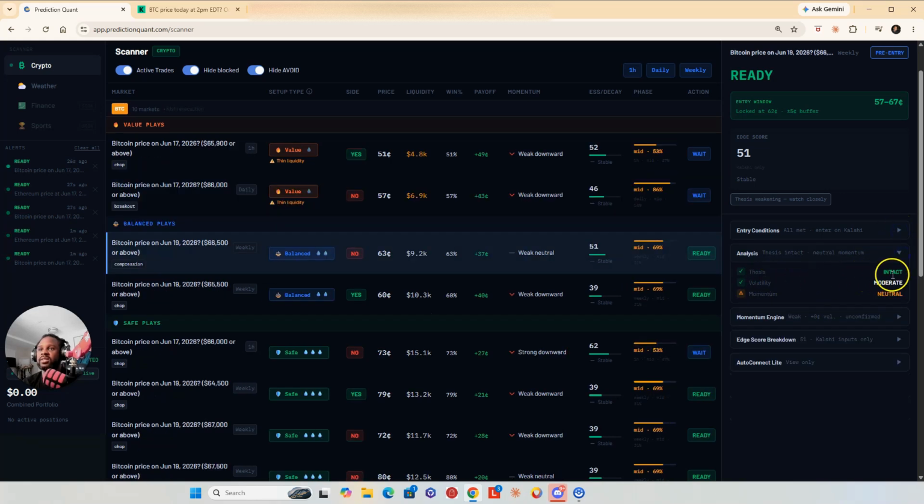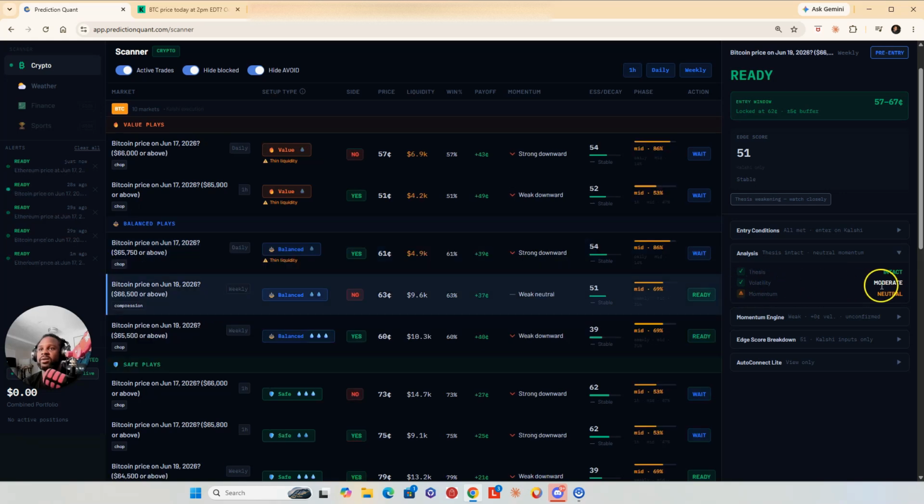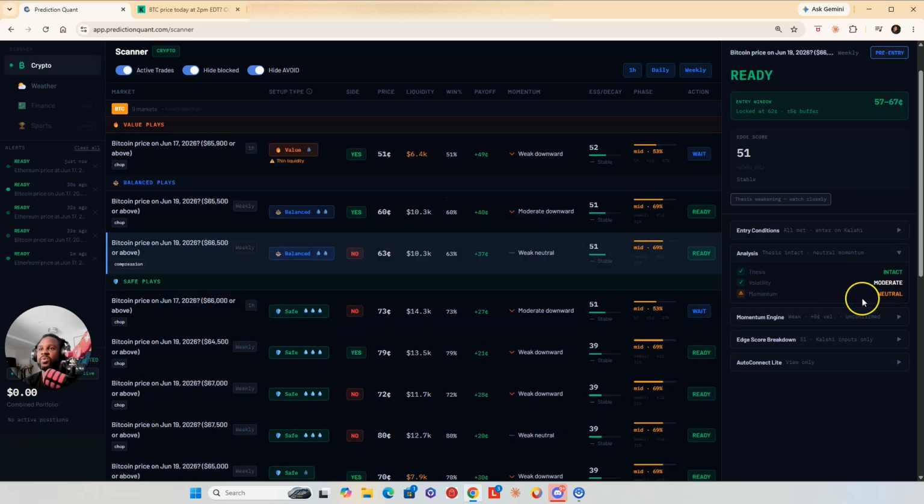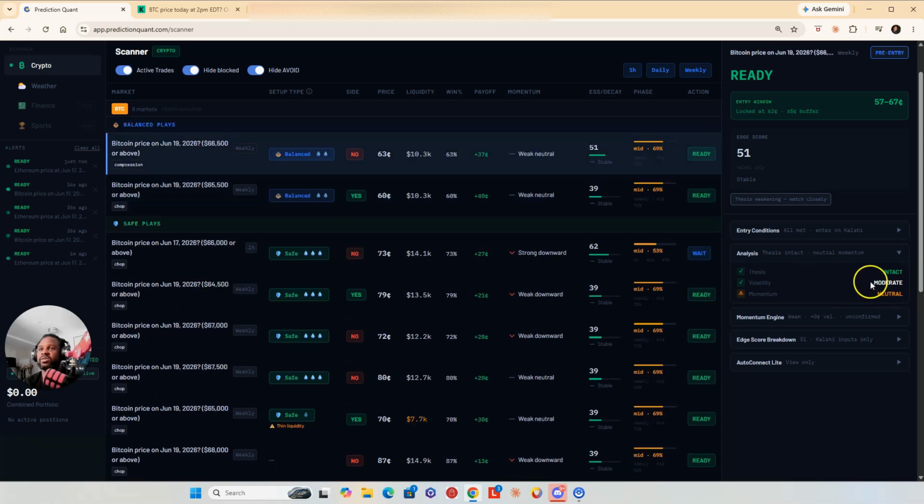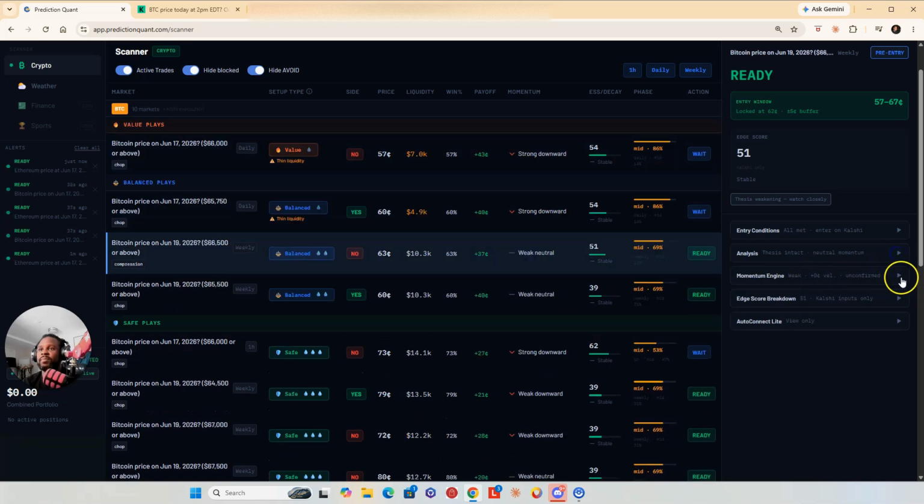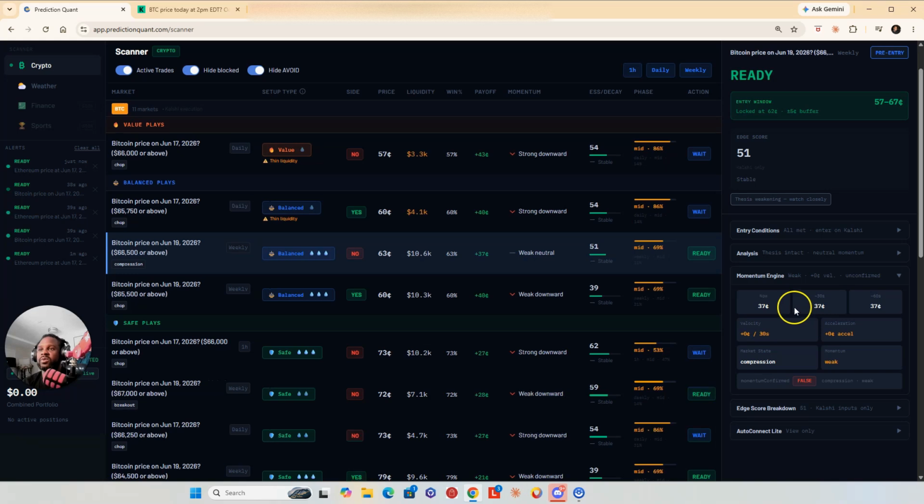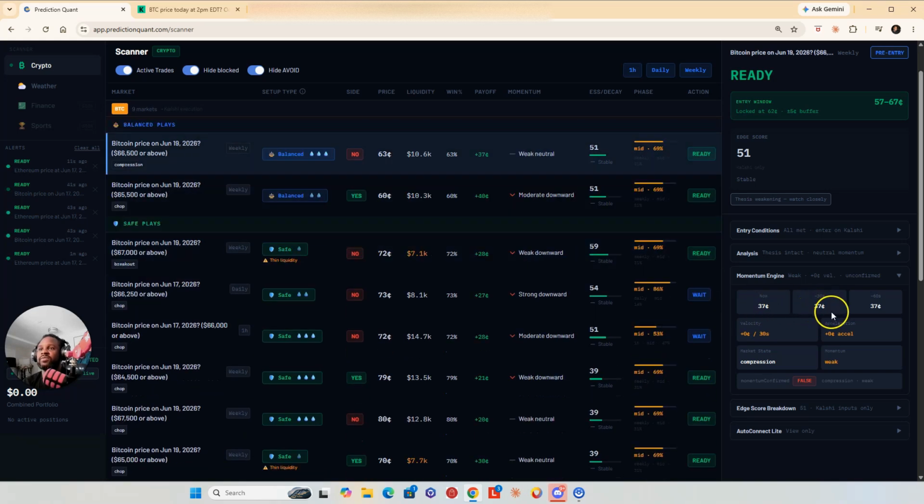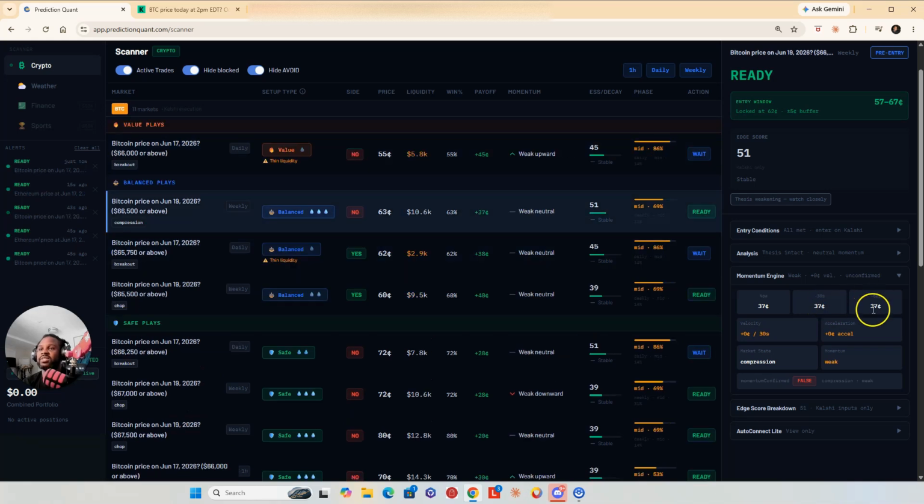Analysis, thesis is still intact. Volatility is moderate and momentum is neutral. So if you want a quick rundown of the analysis of the trade, you can find it here. Momentum engine, this is going to let you know where price is at now, where it was in the last 30 seconds, and 60 seconds.